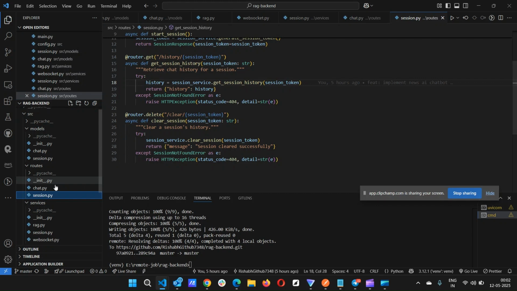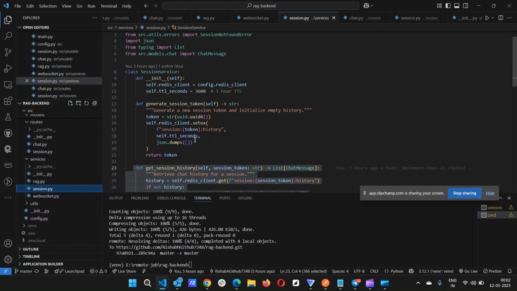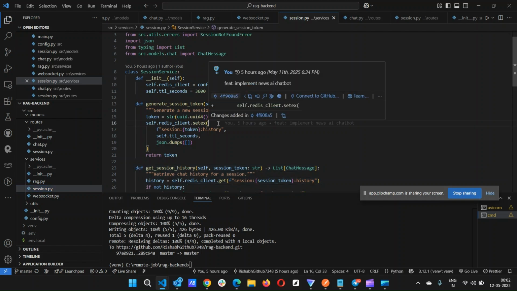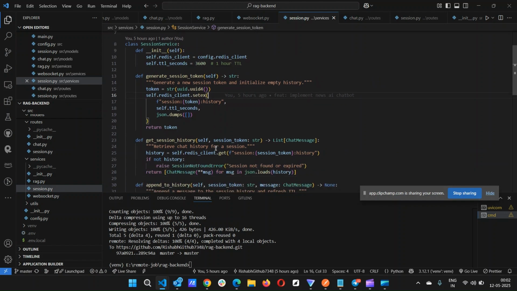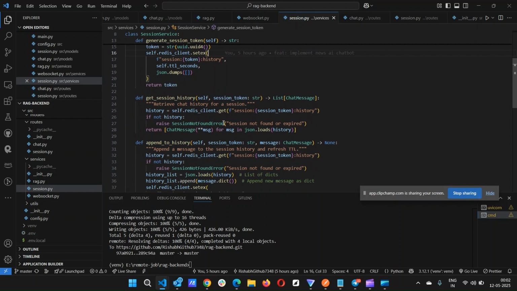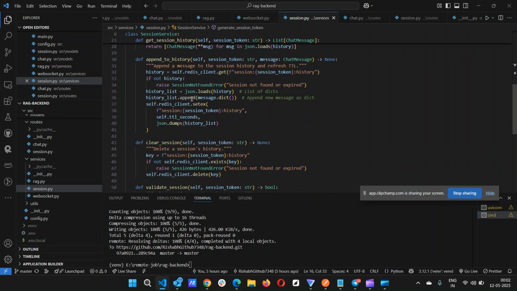If I show the service, the logic is also written here. For generating a session, we are creating a UUID. It's just like a token. The token is given to the frontend, and the frontend will store it in local storage. And this is the session history. With the token you can get the session data, and it is appended to history.